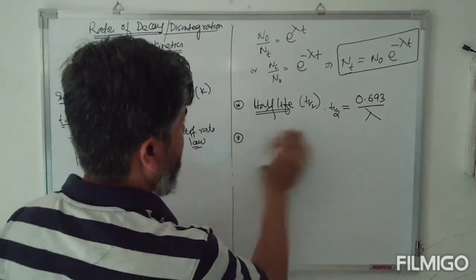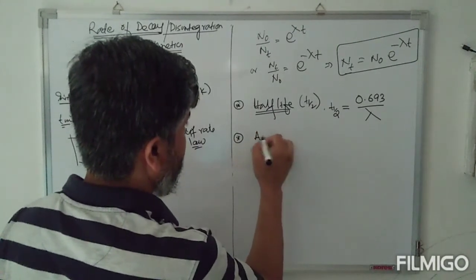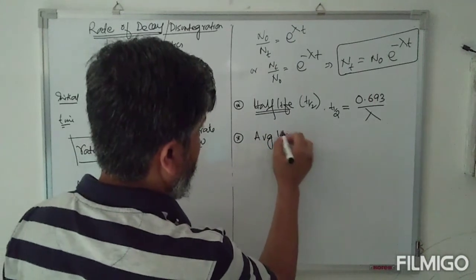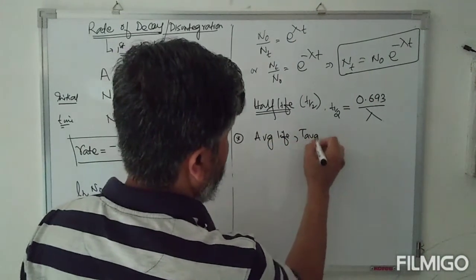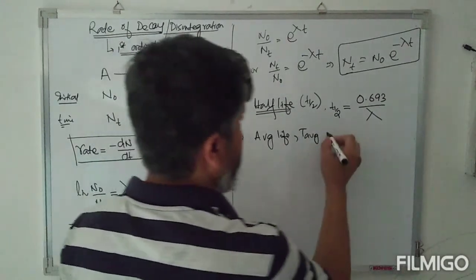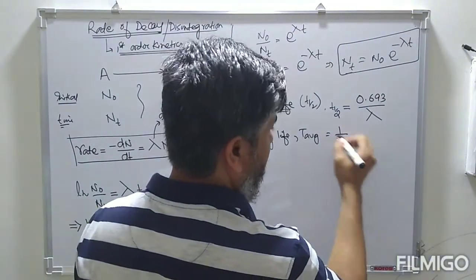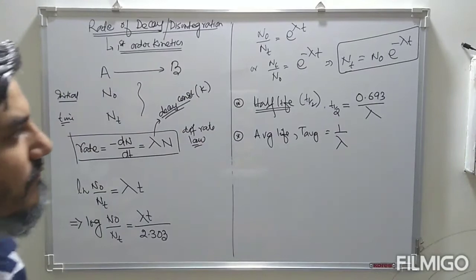And we have average life, T average. By definition, T average is defined as 1 by lambda.